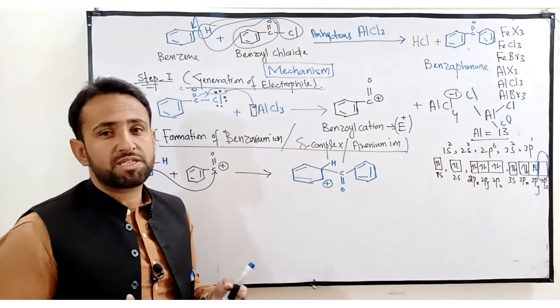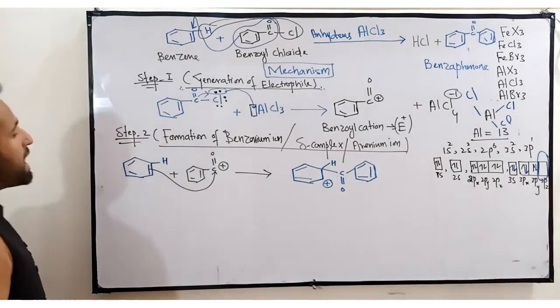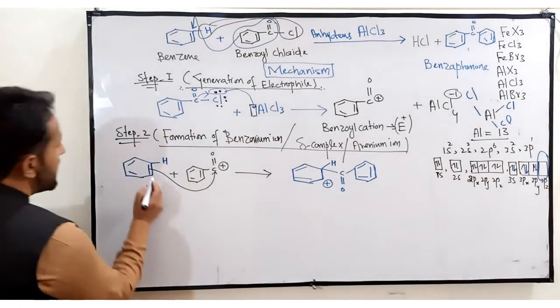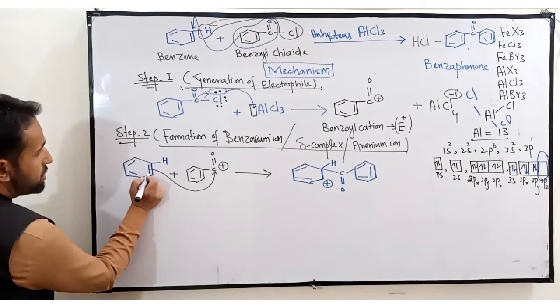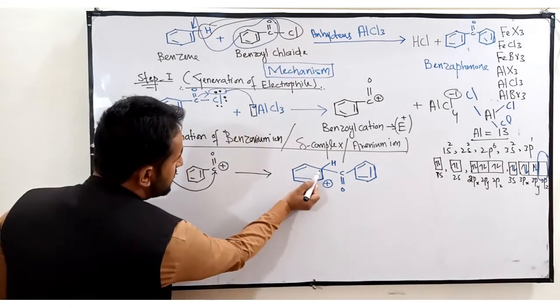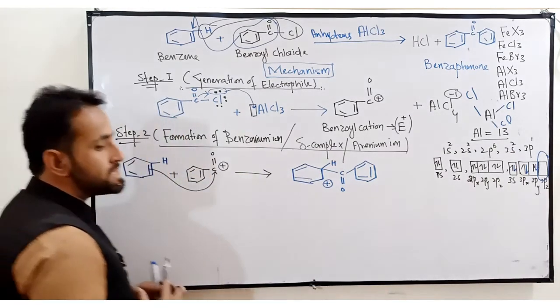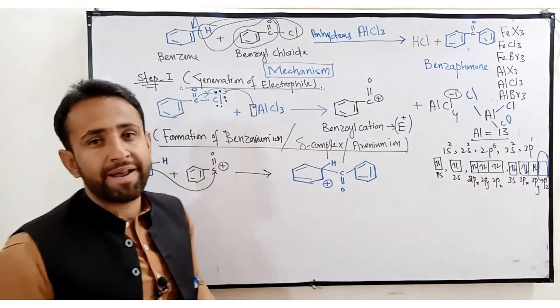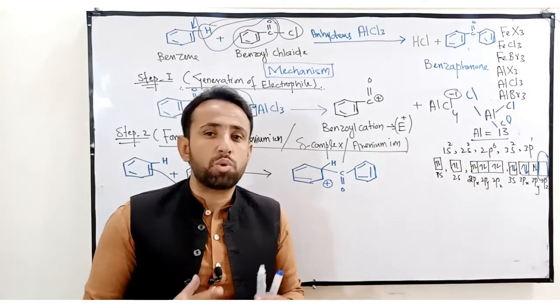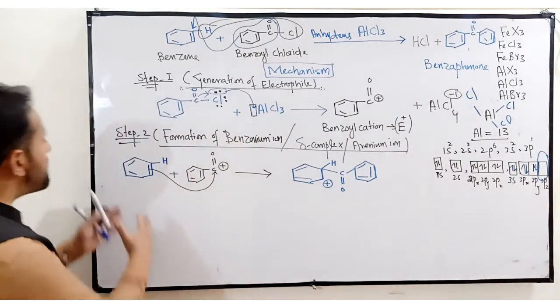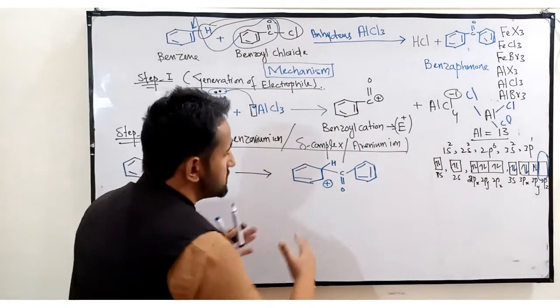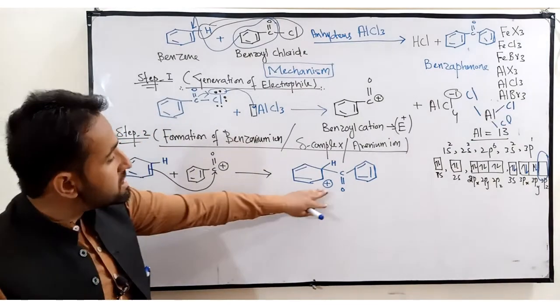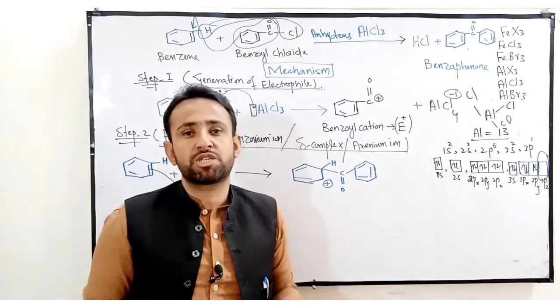Why is it also known as sigma complex? Again, very simple. There is a double bond, a pi bond, which converts here. I mean here the pi bond is finished, and simply converted into a single bond, and a single covalent bond is known as a sigma bond. Since the pi bond is converted into a sigma bond, plus there is a positive charge, a complex structure is formed.